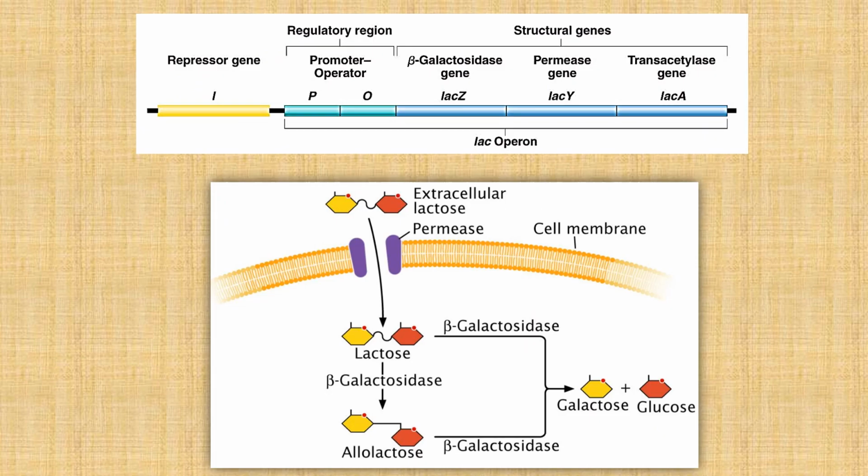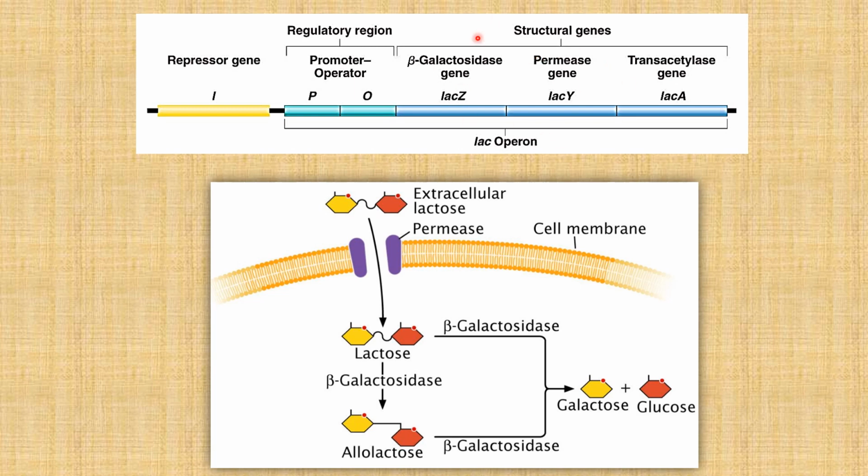Now let's talk about the lactose operon structure. As with all other operons, it has a structural site and a regulatory site. As far as the structural site is concerned, there are three different genes, LacZ, LacY and LacA. Each encodes for different enzymes.